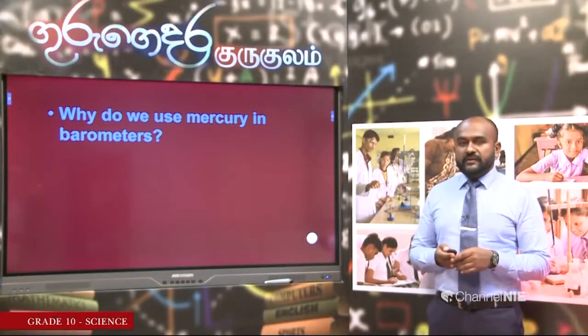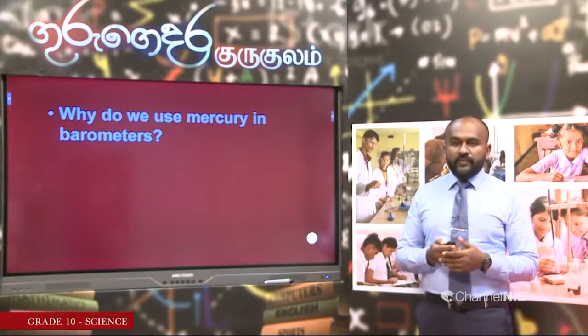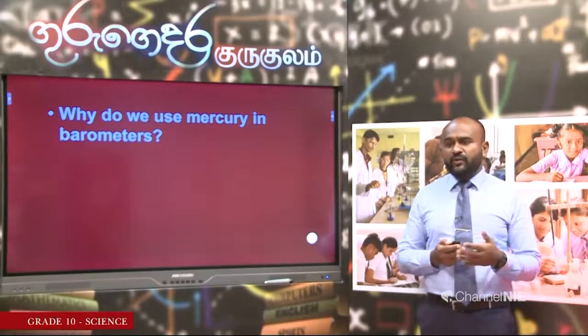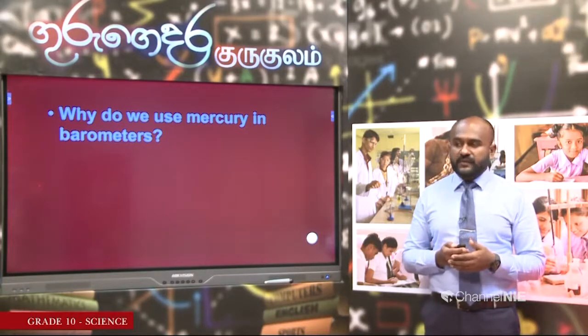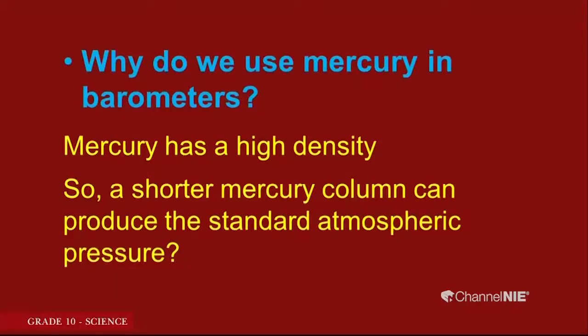Now we have a doubt. Why do we use mercury in a barometer? You know, it is not easy to find also. Sometimes you might think, why can't we go for a liquid like water instead of going for mercury? What do you think? We use mercury because it is much denser than water. As it is much denser than water, we can produce the particular atmospheric pressure with a shorter mercury column. That is what I have explained there. Let us go to the next one.